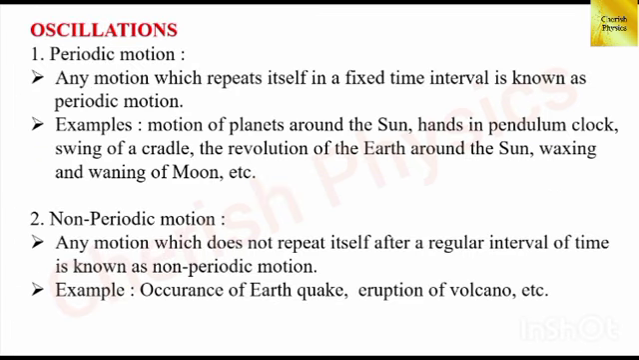It is of two types, periodic motion and non-periodic motion. First one, periodic motion. Any motion which repeats itself in a fixed time interval is known as periodic motion, and some examples I have given. The first one, motion of planets around the sun, hands in a pendulum clock, swing of a cradle, waxing and waning of moon, etc. And next one, non-periodic motion.